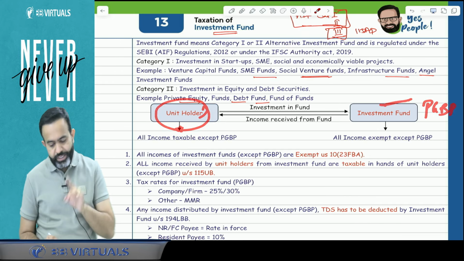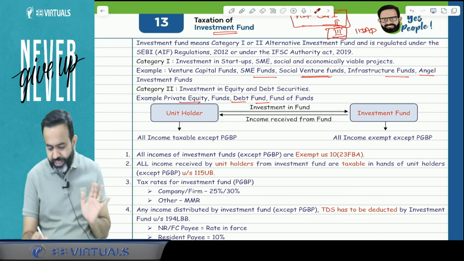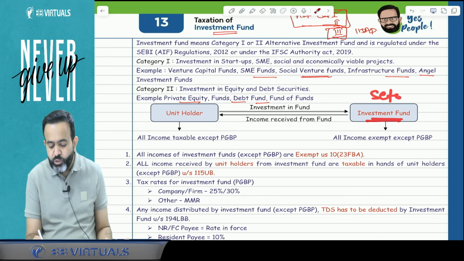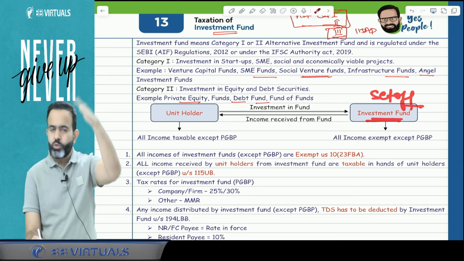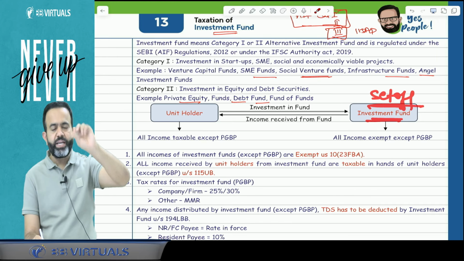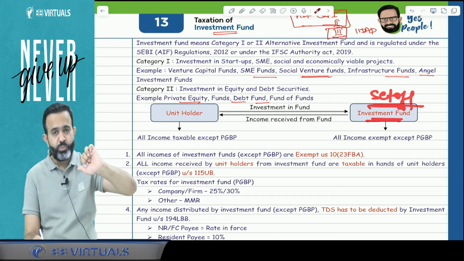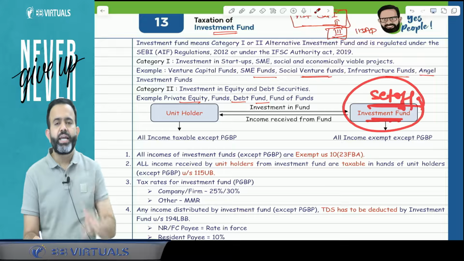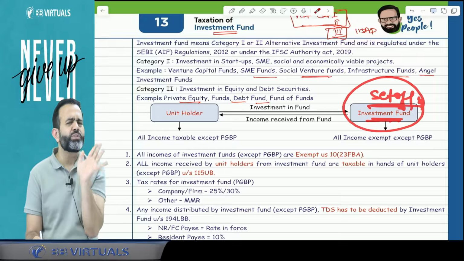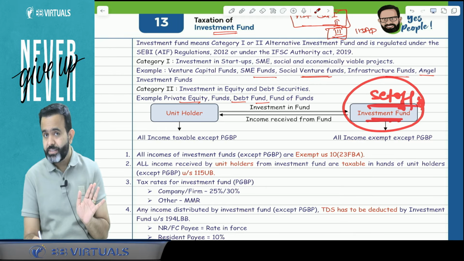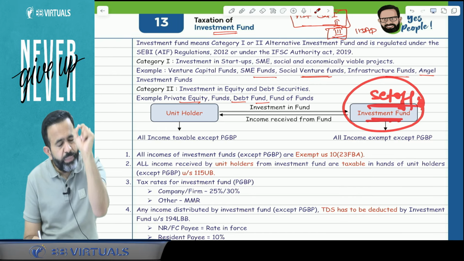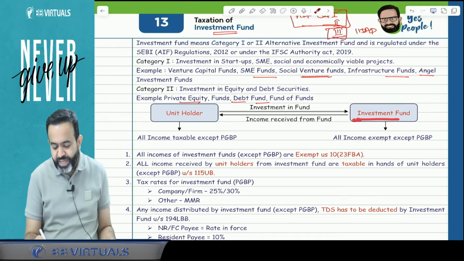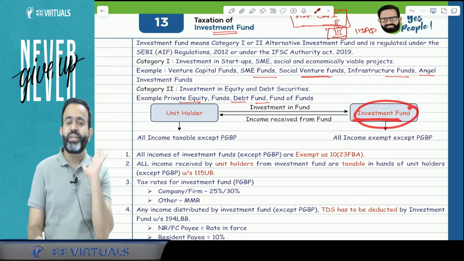So guys, if there are losses, then the investment fund will first do the set off. Loss set off will be done by the investment fund, like capital gain and PGBP can be set off. Or suppose if there is a loss under other sources and capital gain, it can be set off. So set off will be done at the investment fund level only. And after set off, if there is any loss remaining, and if that loss is a PGBP loss, then it will be carried forward by the investment fund only.